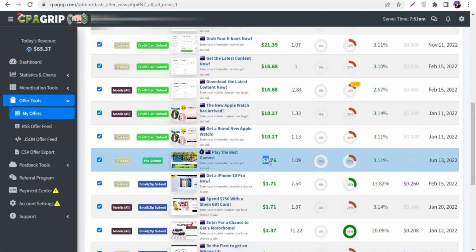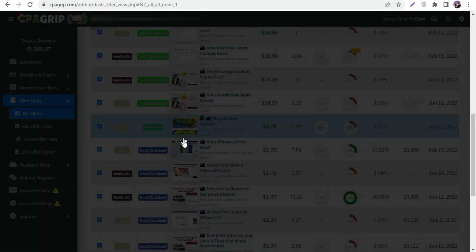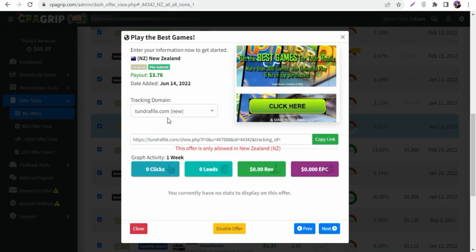I found an offer, this one. This offer gives you $3.76, so nearly $4 you are able to make, and it's only a pin submit. Okay, it's super simple. People can easily do pin submits. For example, I'm gonna click this. I click on this landing page, and this offer is like play the best games, and this offer only works in New Zealand, and you can see it only works on desktop, Pinterest, and $3.76. If anyone submits, clicks here and adds their number or email, we are able to make $3.76, nearly $4.